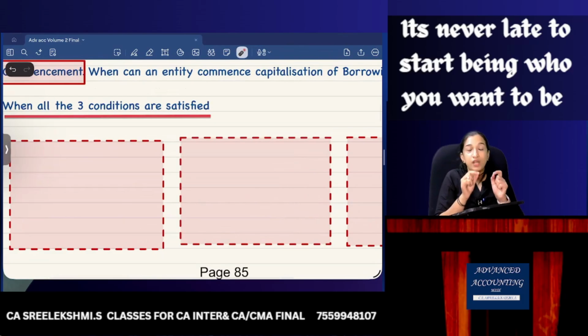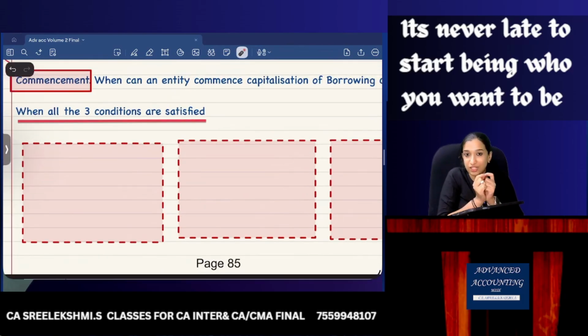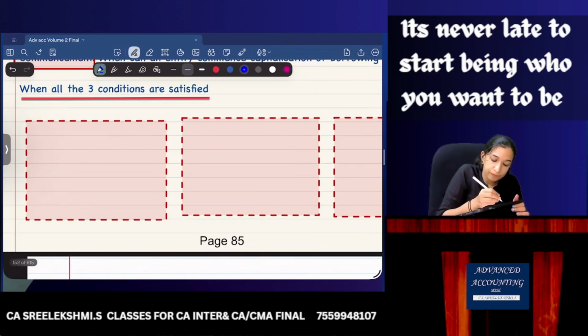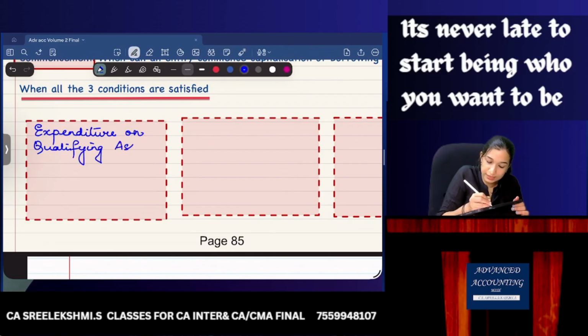You should start only when all three conditions are satisfied. What are the three conditions? First, expenditure on qualifying asset should have been incurred.